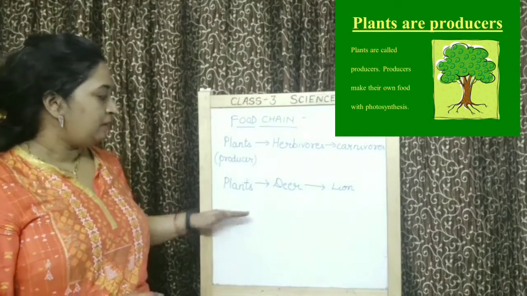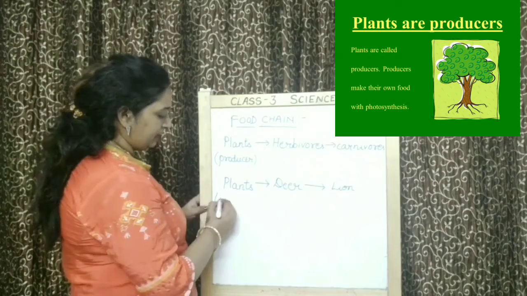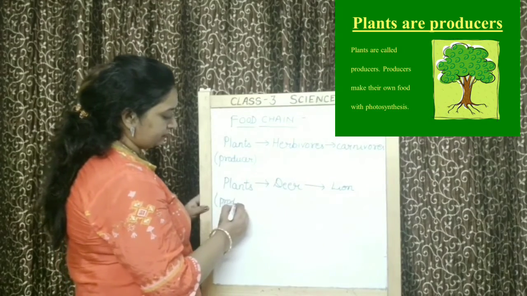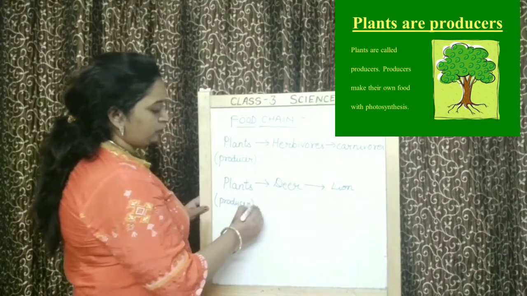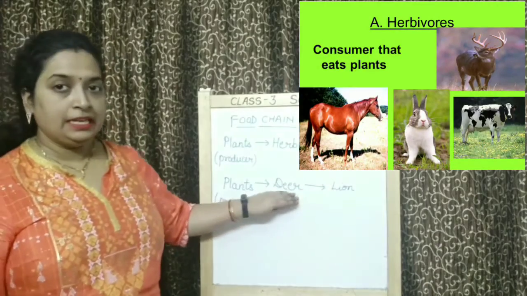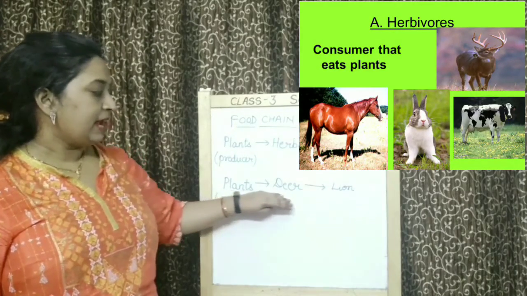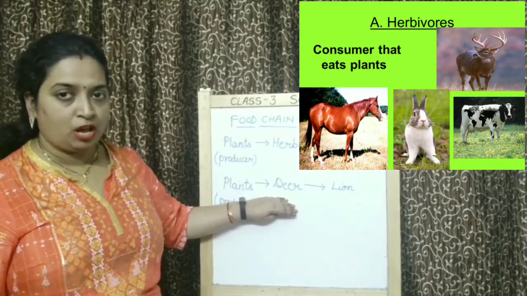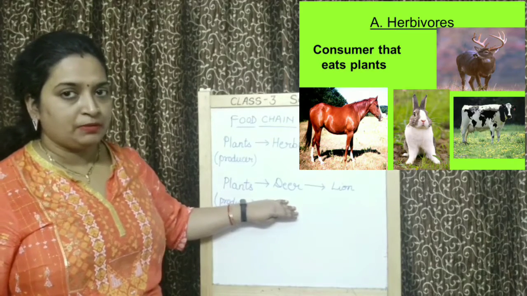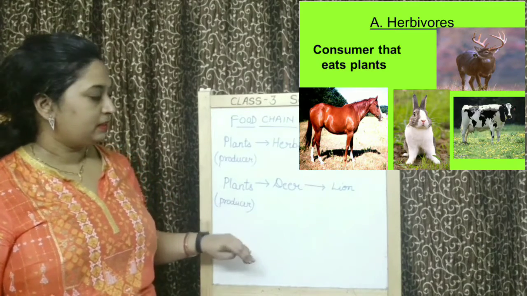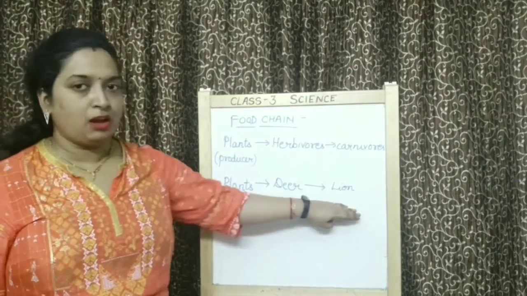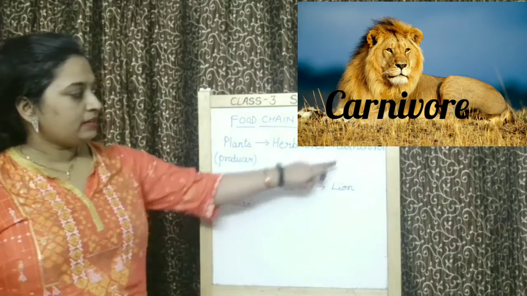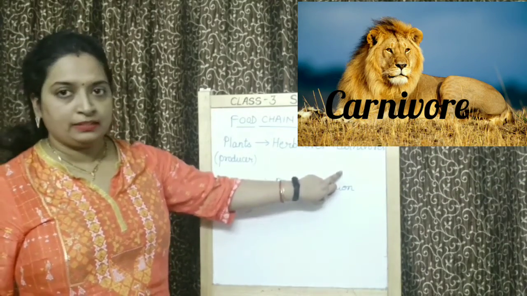That's why they are producer. Plants are producer. Also you are seeing there deer. Deer is eating plants. That's why it is herbivore. It will be called as herbivores because herbivore animals, they eat plants. And deer will be eaten by lion. That means lion is carnivore. Lion is carnivore.